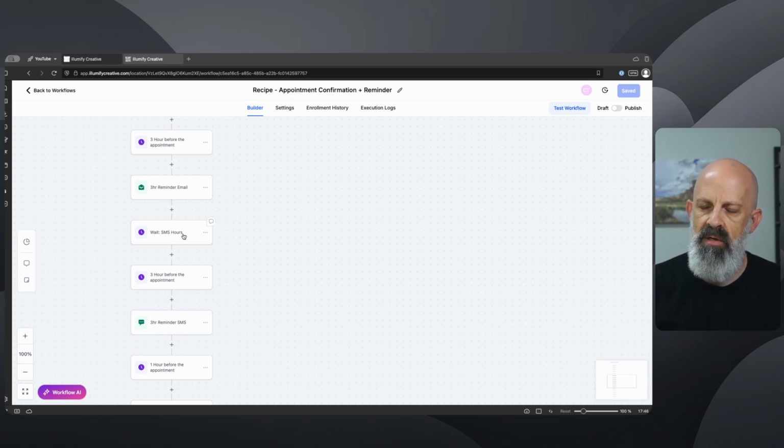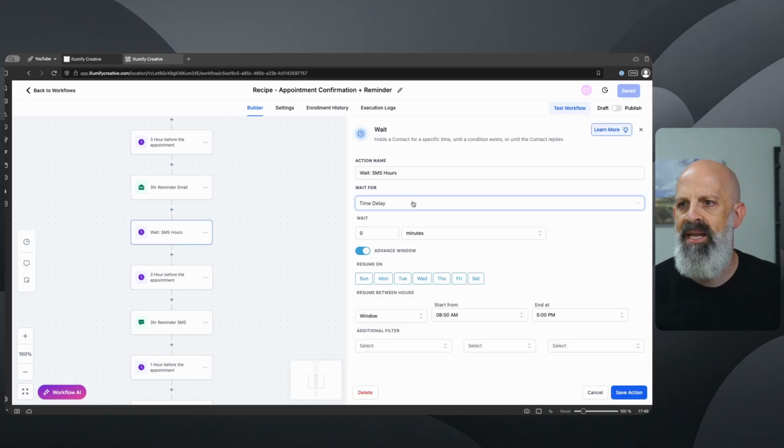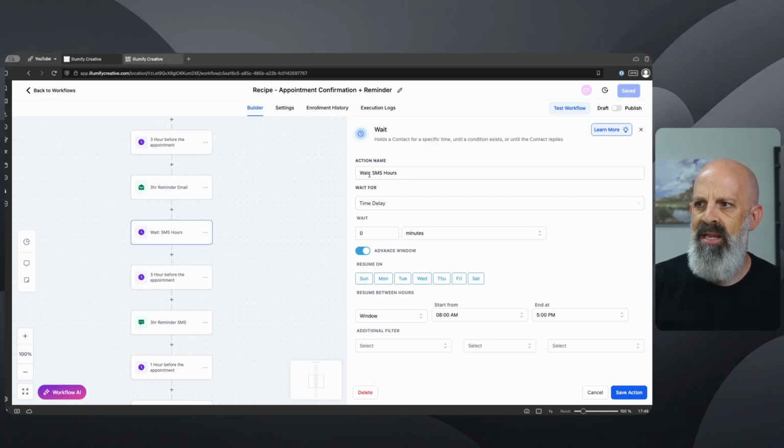And so this is the critical piece here. This is the piece that I added in. And I just added in this wait action and then toggled the advanced window. I left the wait time at 0 minutes, so it's reliant on this advanced window instead of the wait time. And I'm simply going to set this start from to be 8 a.m.